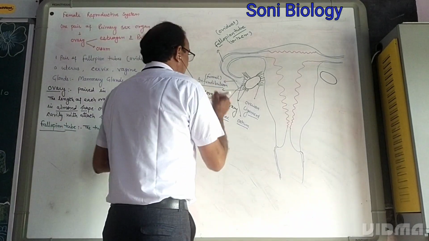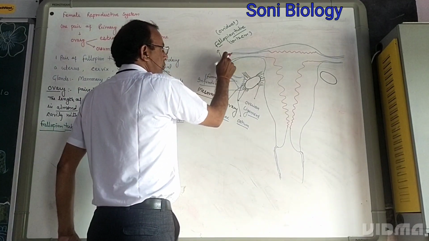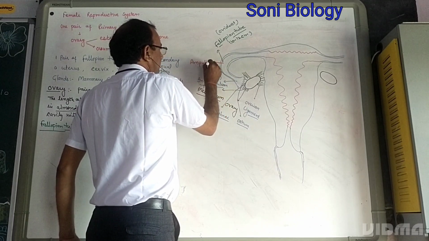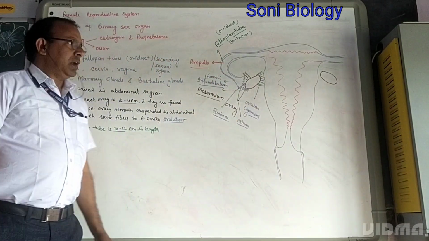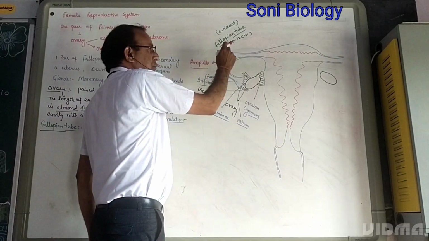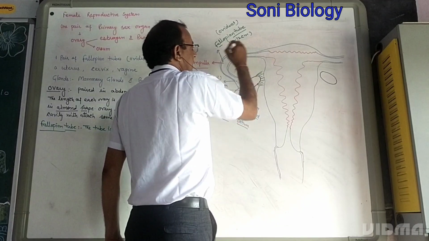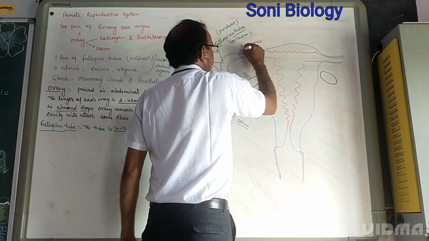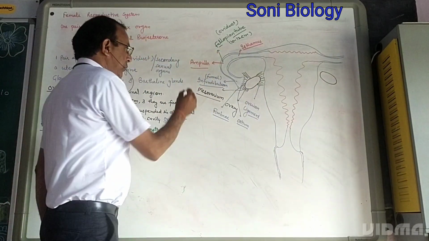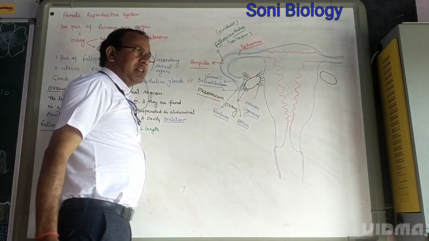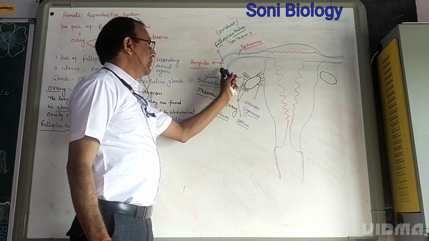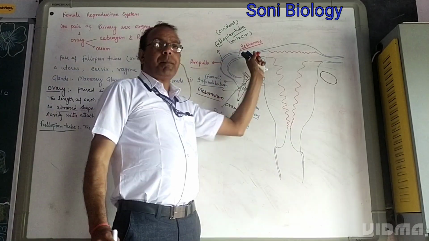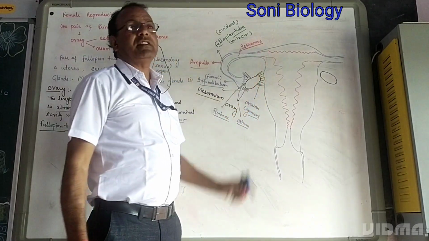Just after the infundibulum, the fallopian tube becomes wider. This wider part is called ampulla. And after the ampulla, the fallopian tube becomes narrower. This narrower part is called isthmus. So we can see that there are three zones of the fallopian tube. One is the infundibulum, the funnel shape near the ovary. Then after the infundibulum, the wider part is called ampulla, and the next narrower part of the fallopian tube is called isthmus.